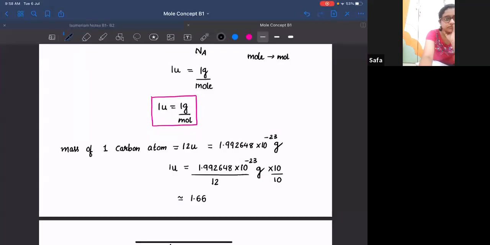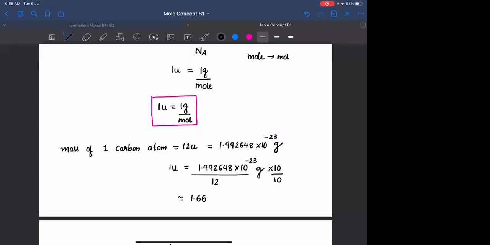It is 1.667 or something like that. It is 1.66 into 10 raised to minus 23 upon 10. How much will that be? 10 raised to minus 24 grams.